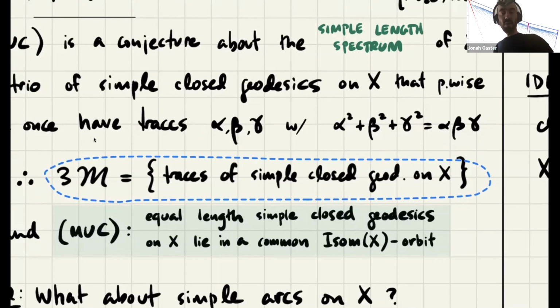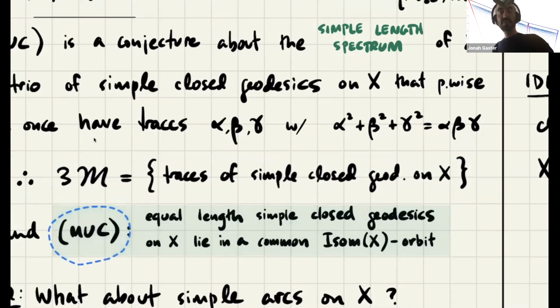Right. And so with this translation to the modular torus, the Markov uniqueness conjecture becomes the following natural geometric statement: if I have simple closed geodesics on the modular torus of equal length, then they have to lie in a common symmetry orbit of the modular torus.